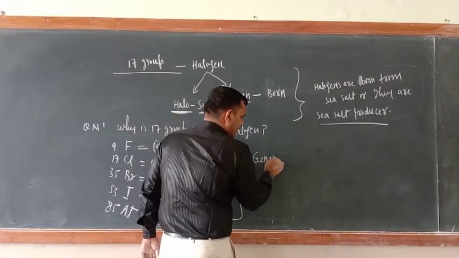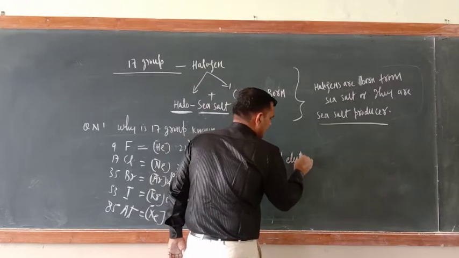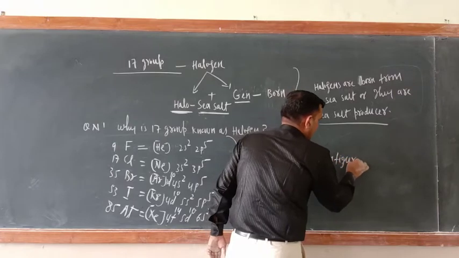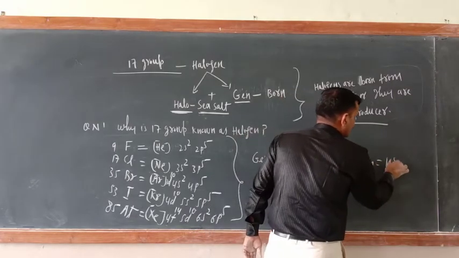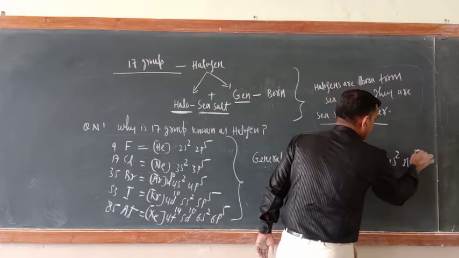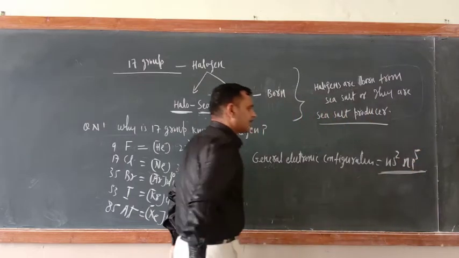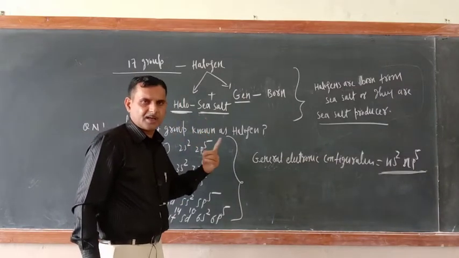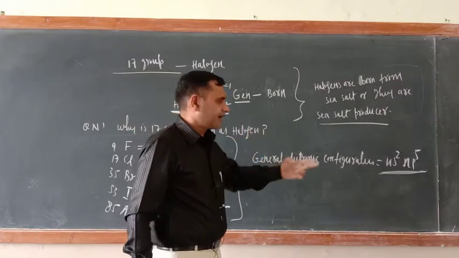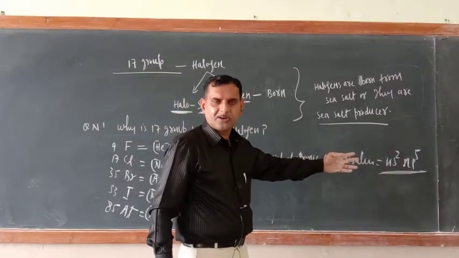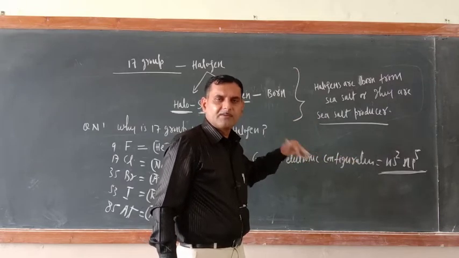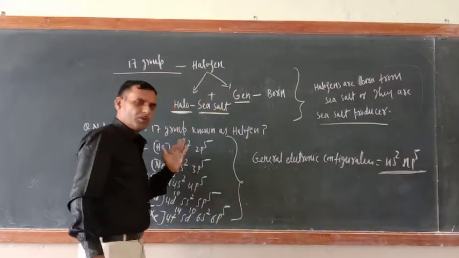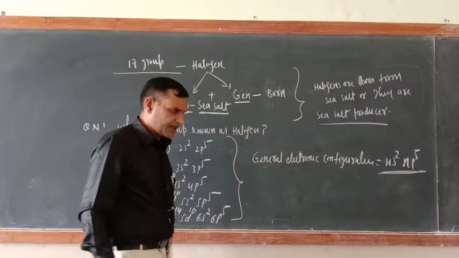So what is their general electronic configuration? Their general electronic configuration is ns2np5. This means they are just short of one electron to have a complete octet. In the p orbital 5 electrons are there. If they get one more electron, their octet, or the p block, will be completed. So there is one more question, try to understand.